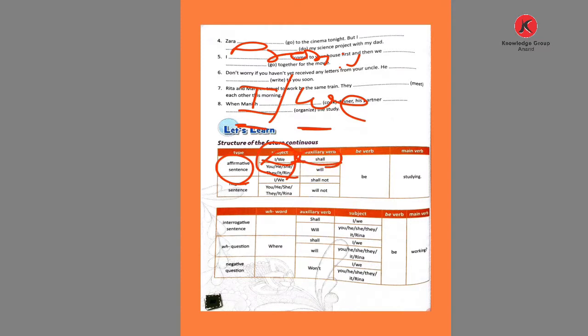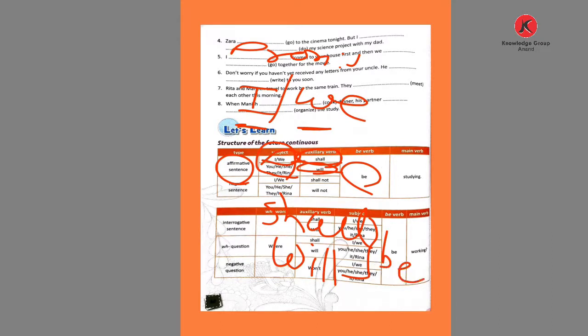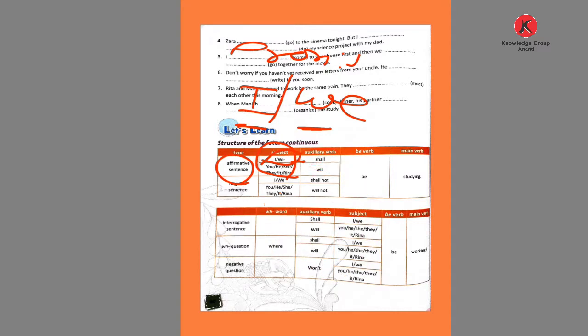And with the remaining pronouns we use will. The be verb is compulsory to use with shall or will. Then after that use be: shall be, will be, showing the continuous tense. Then the main verb with the ing form. So this is how we use the continuous tense.